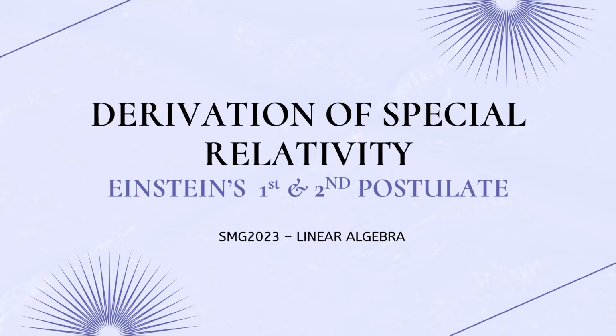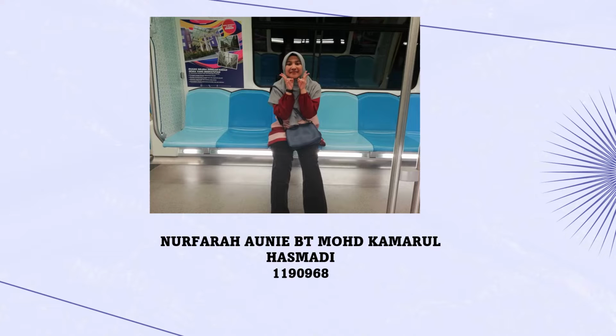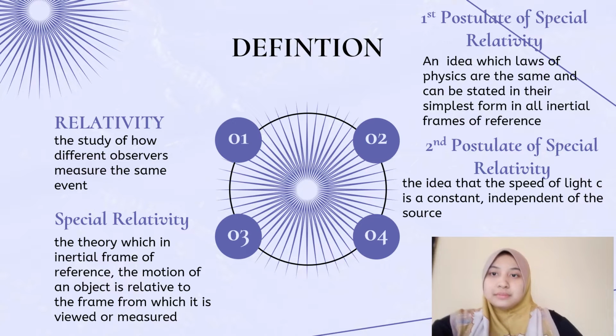The application of eigenvectors, which is derivation of special relativity. Alright, so first of all, I will start with the definitions related to relativity. So we included relativity, special relativity, the first and the second postulate of Einstein's special relativity. The first one is relativity, the study of how different observers measure the same event.